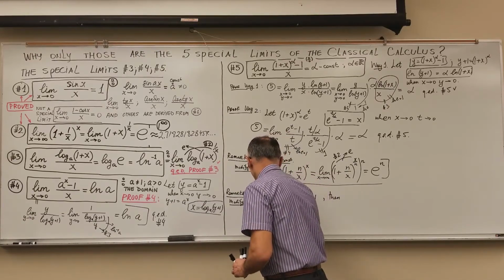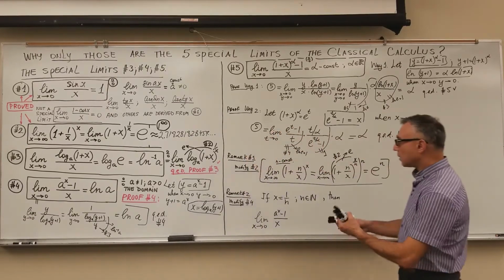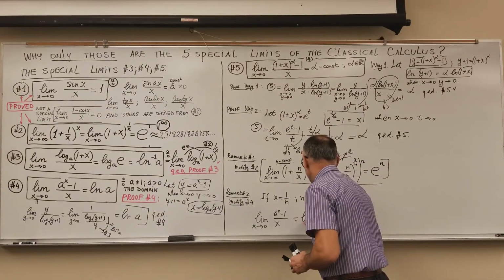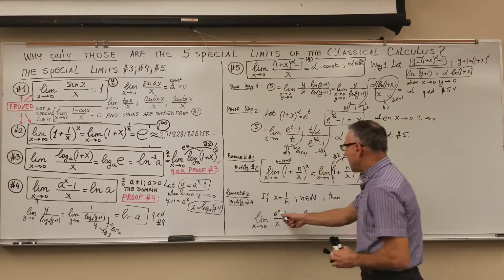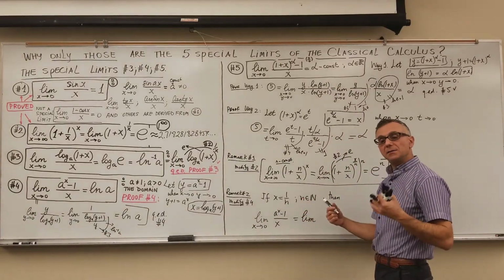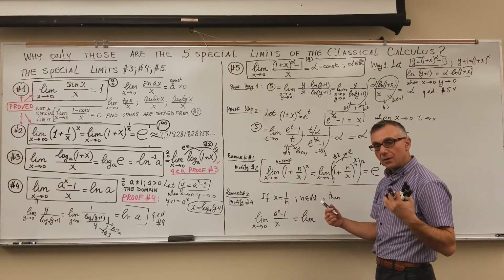When x goes to 0, now I'm switching to the new variable n. It will be equal to the limit. x is 1 over n, so a to the power 1 over n, that's the nth root of a.